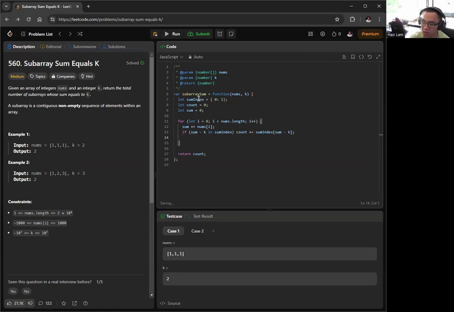Otherwise, we will increment the frequency of the current sum. So if the sum is in sumIndex, we do sumIndex of sum plus equal 1, right? Else you can do sumIndex sum equal to 1.